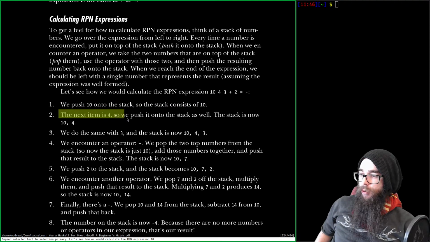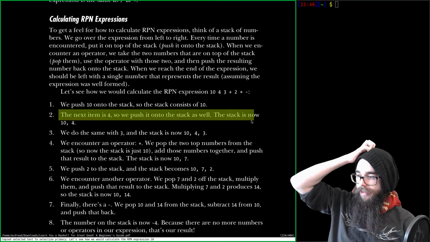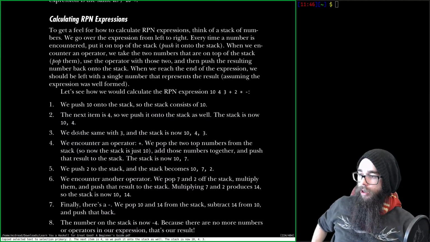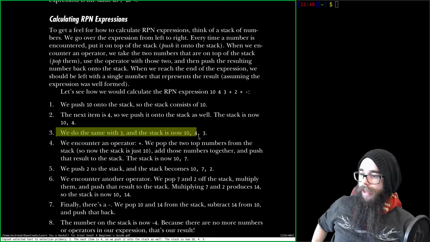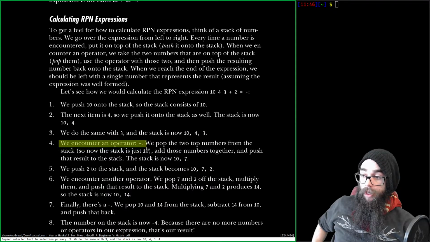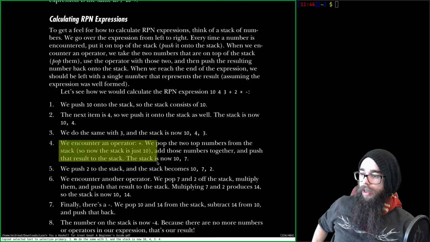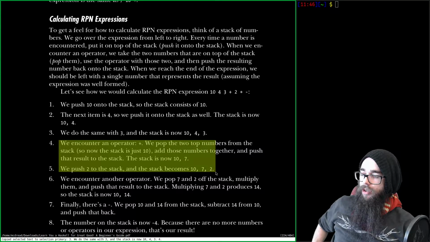The next item is 4, so we push that onto the stack as well. The stack is now 10, 4. We do the same with 3, and the stack is now 10, 4, 3. We encounter an operator. We pop the two top numbers from the stack, so the stack is just 10. Add those numbers together and push that result to the stack. Stack is now 10, 7. We push 2 to the stack, so the stack becomes 10, 7, 2.